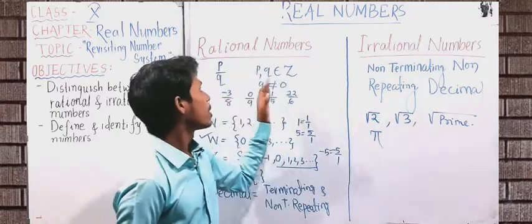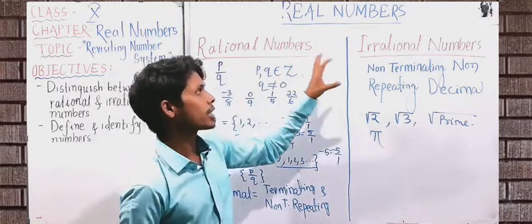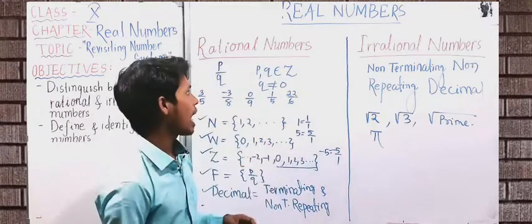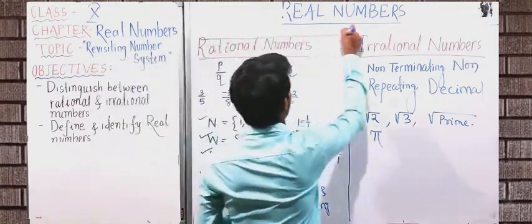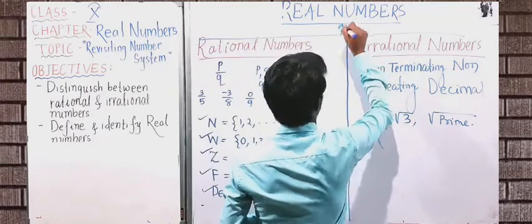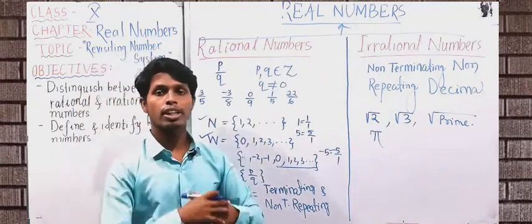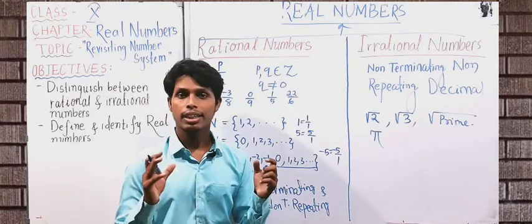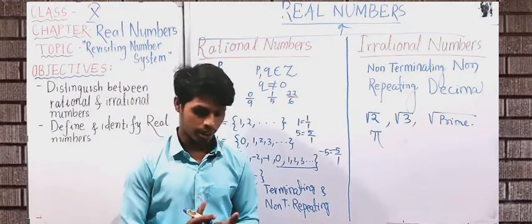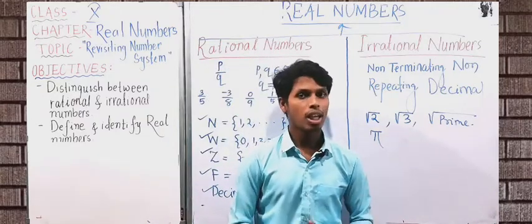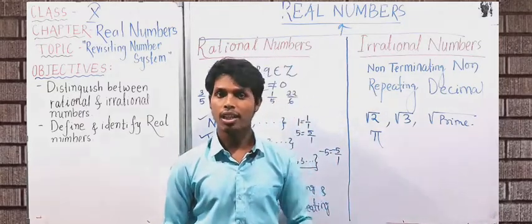Next, if all these rational numbers and irrational numbers are taken together we get a number set, and that whole number set is called what? Real numbers. Okay, when rational numbers and irrational numbers are taken together to form a number set, that number set is called real numbers. And in this chapter we are going to discuss the properties of real numbers later on in the next videos.